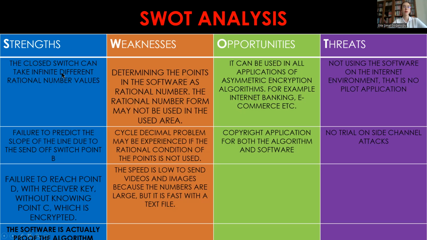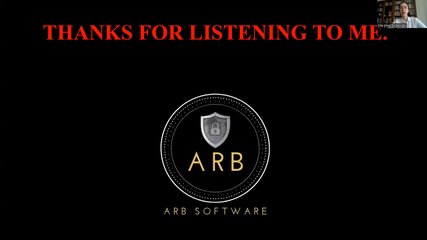Strengths: the private key can take infinitely many different rational numbers. If there is a cracking of the algorithm, we can fix it with one click, and when we change the point B, the whole slope will be different, so it will all change, and there will be no issues about cracking it. And the software actually proves the algorithm. Thanks for listening to me.